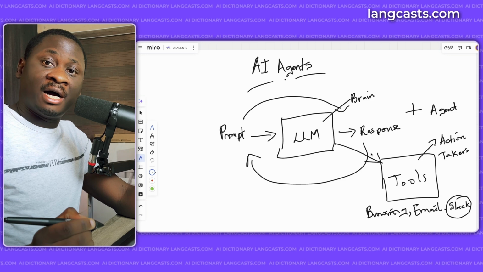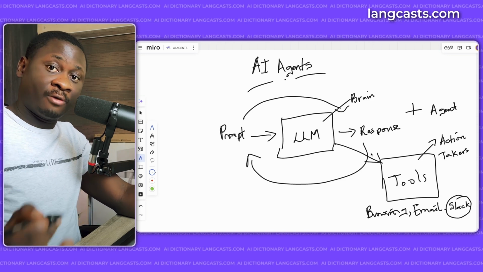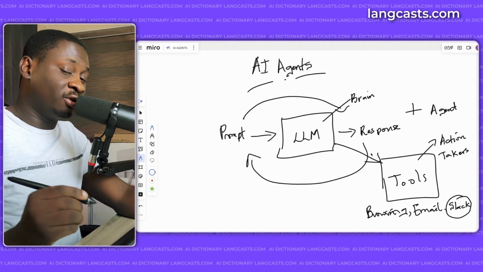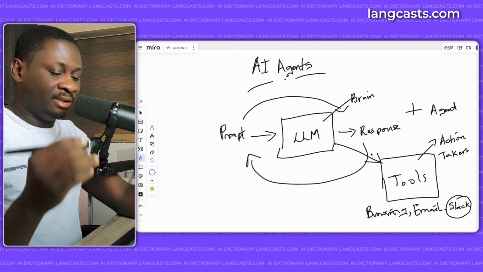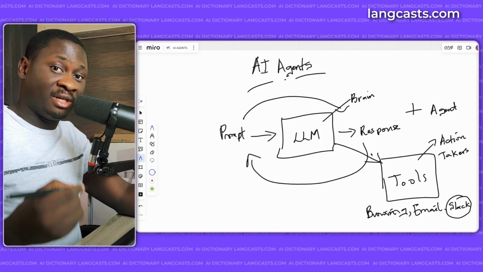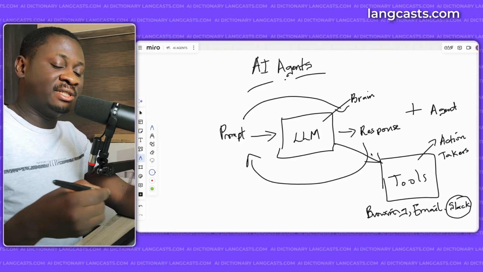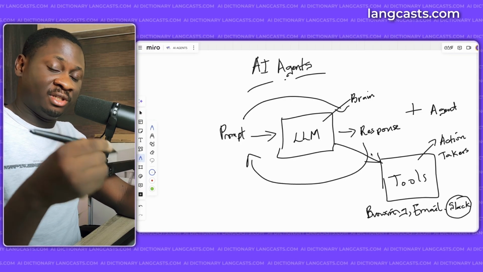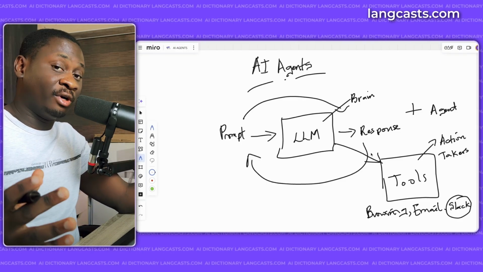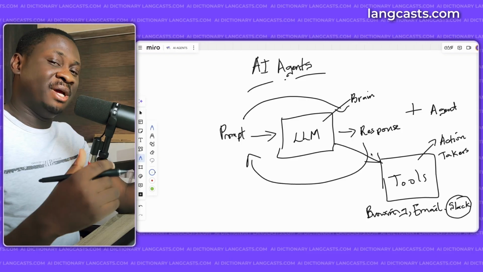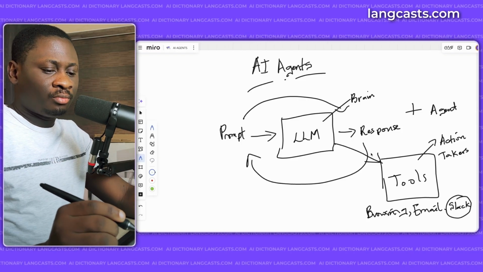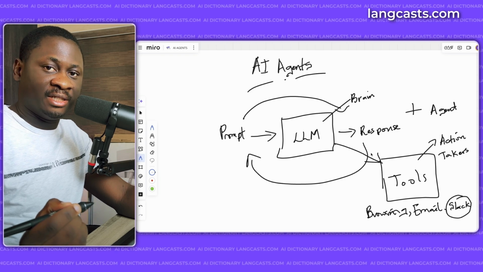We can even go as far as making them the brain of an entire software. So instead of hard coding all the different conditions in the software, the LLM is going to determine what those conditions are based on user input and the environment, and it's going to use the different modules within the software application to actually take action. So you basically have something that can think for itself and determine the best action to take based on its breakdown.